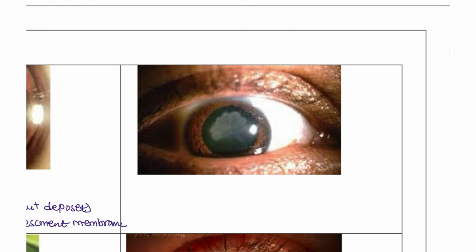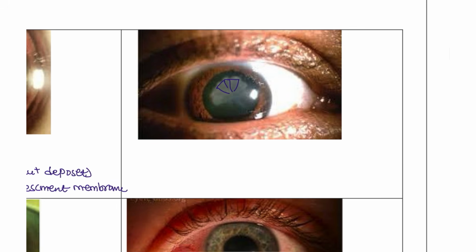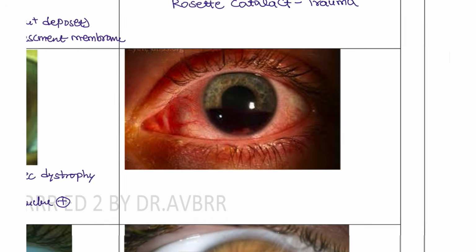Next, here you can see this is another cataract. You can see this has a rosette shape, right? This is the rosette cataract. This rosette cataract is seen in patients with trauma. In blunt trauma patients we are going to see this type of cataract, or with a fist injury, tennis ball injury, blunt trauma to the eye or lens, that is going to cause the rosette cataract.